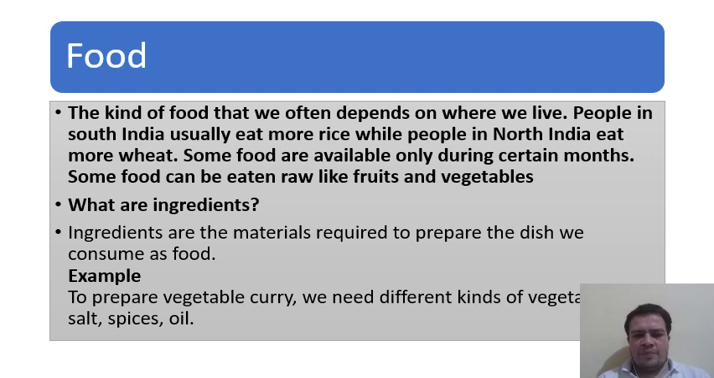For example, if you want to prepare a vegetable curry, we need different kinds of vegetables, salt, spices, oil. So all these are different ingredients. These are the materials required for making the vegetable curry. This is a specific term used in the food, that is ingredients.